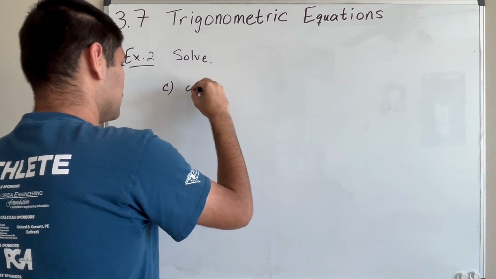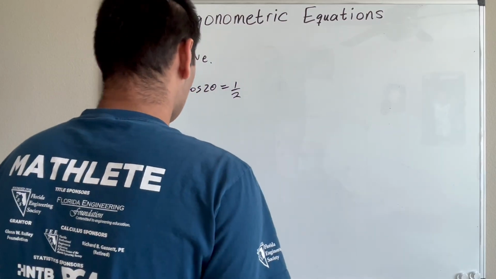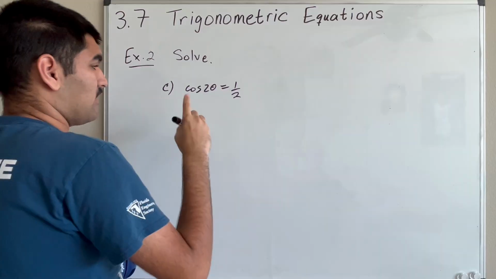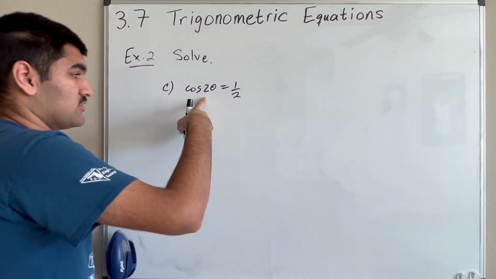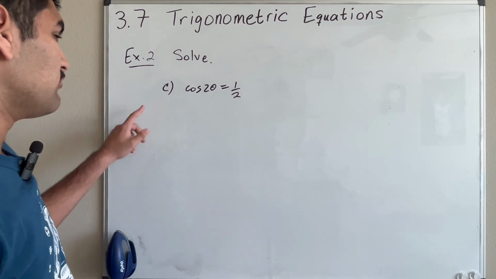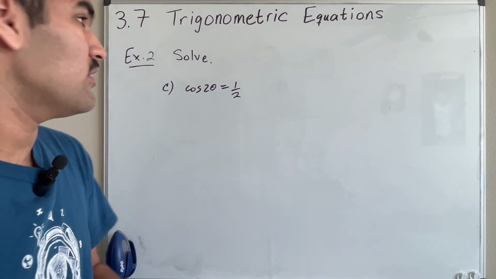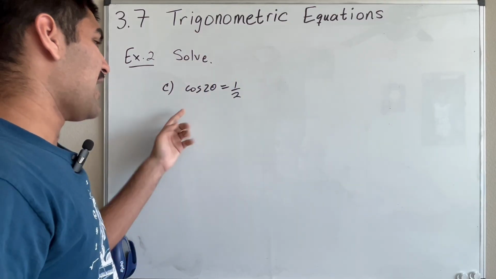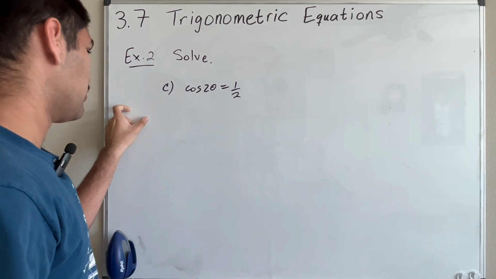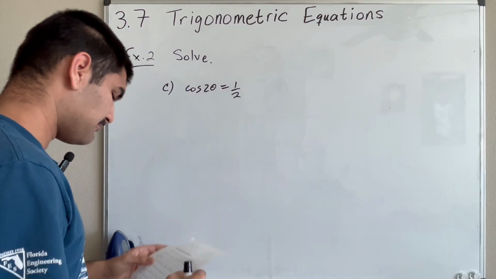All right, cosine 2 theta is equal to 1/2. So again, for this one, notice that we have 2 theta, so that means that we must extend our interval. But we only had to extend our interval because we're solving on an interval. Now that we have no interval, we can actually just solve on the regular 0 to 2 pi interval and then add multiples of 2 pi. Okay, cool.